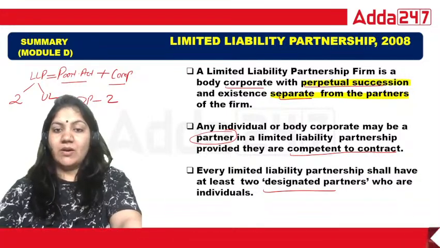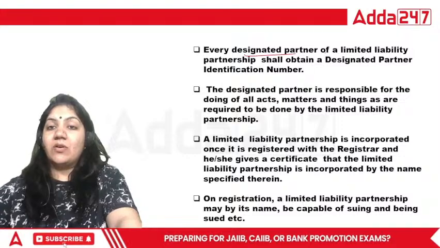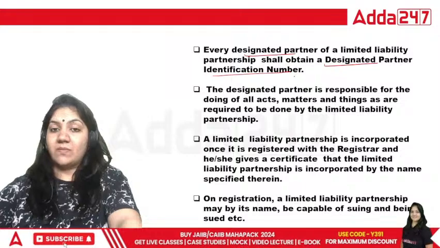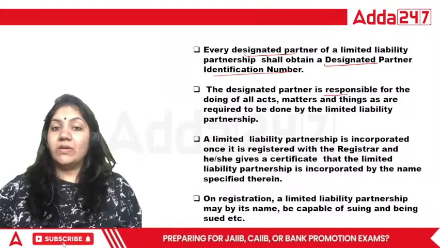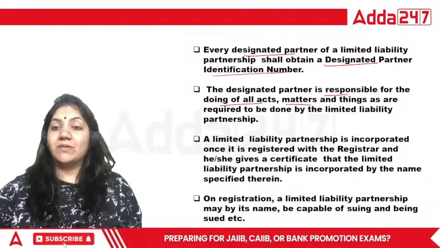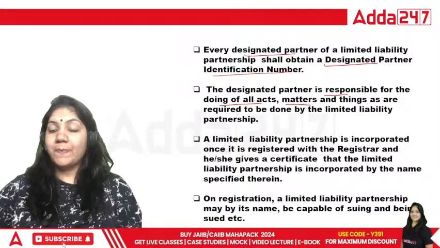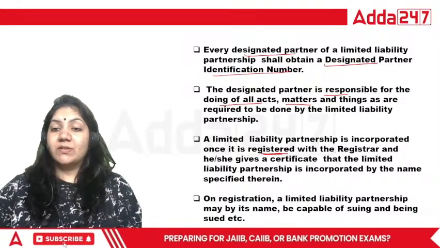Now let's start with this one. Every designated partner of an LLP shall obtain a designated partner identification number. The designated partner is responsible for doing all the acts, matters and things as are required to be done by the LLP. An LLP is incorporated once it is registered with the registrar.